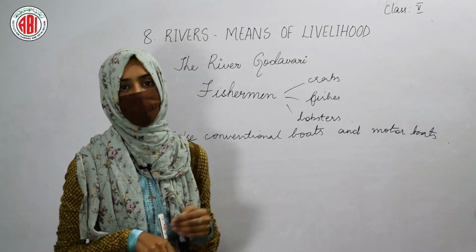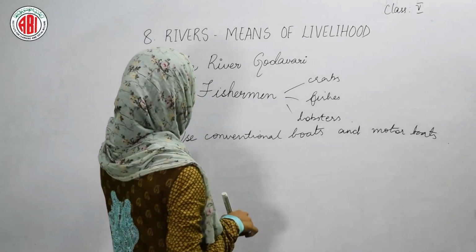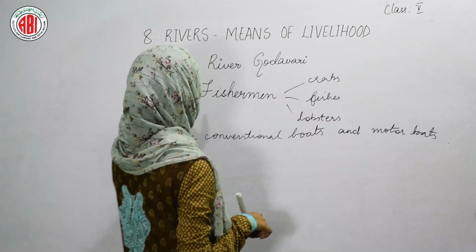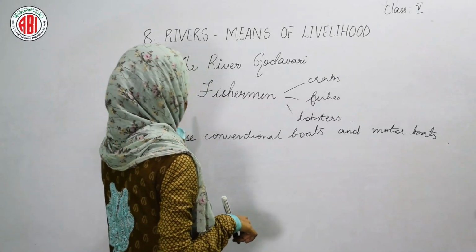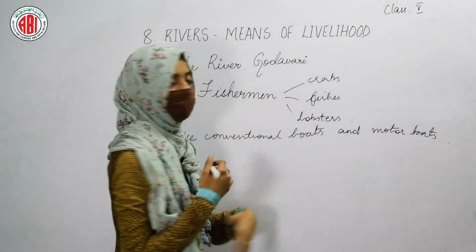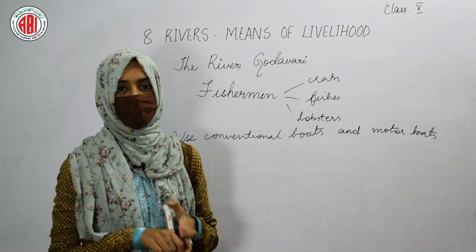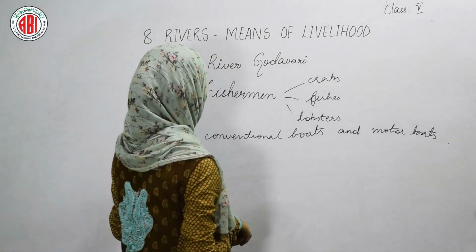So in this way, a river can be the means of livelihood. It can be a source of livelihood for different persons, especially for the fishermen, because these are the persons who catch and sell the fishes, and who earn money for their livelihood. In this way, it can be termed as a means of livelihood.